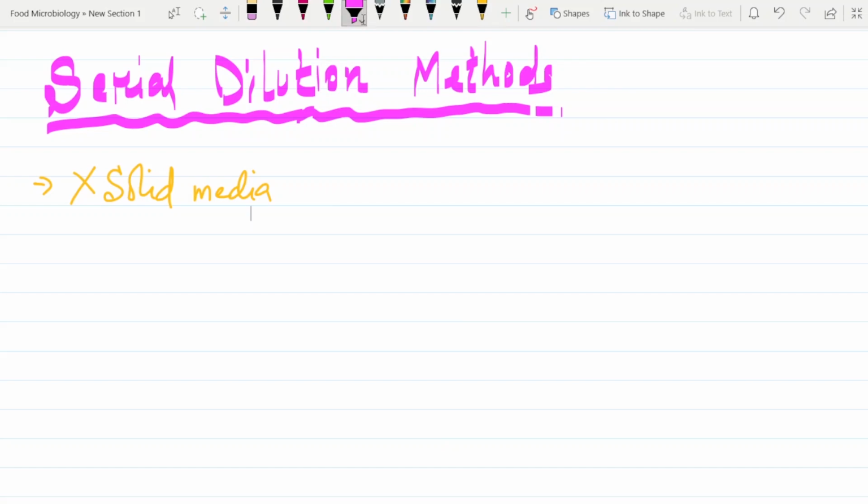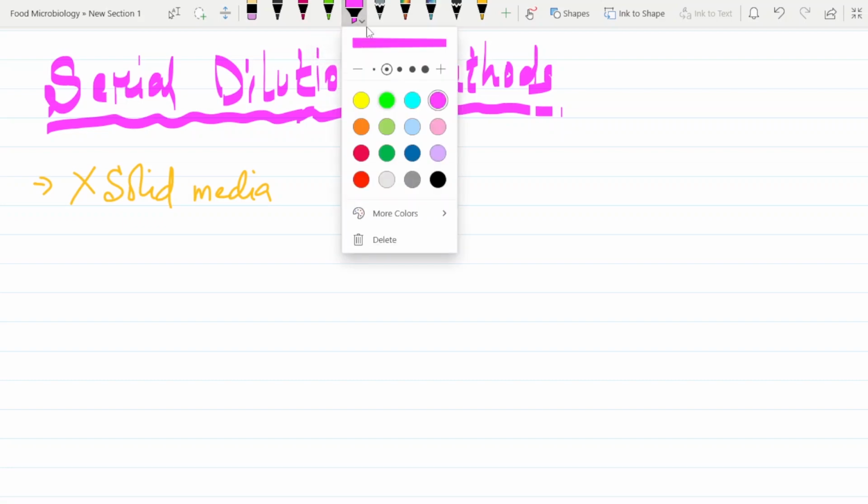Now last but not the least, one more thing that I want to say about this one. Where is that? I want to change the color. What color should I use? I can use this one.